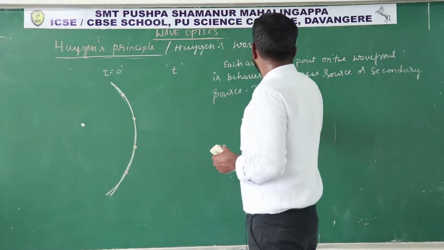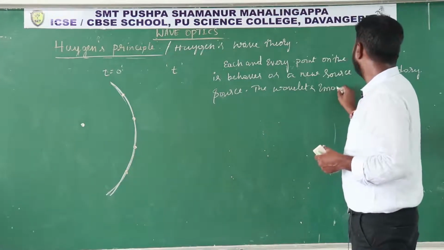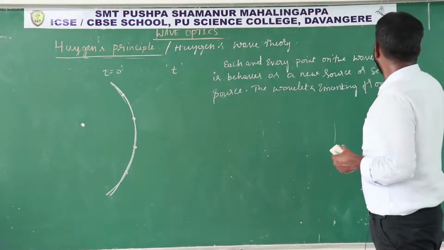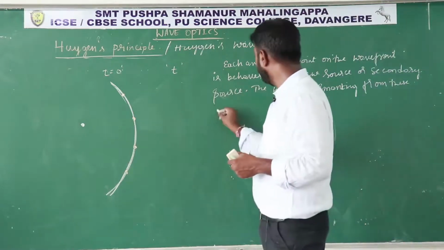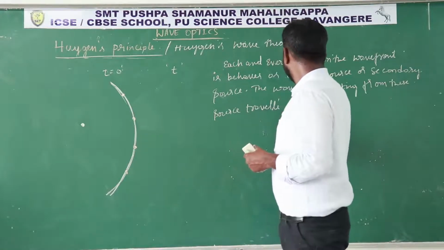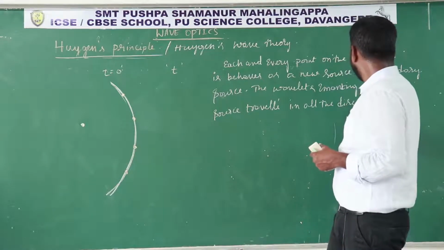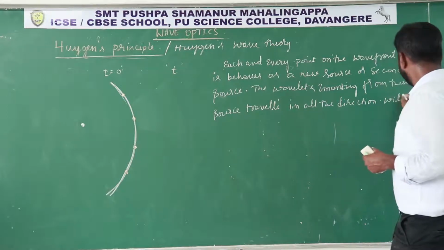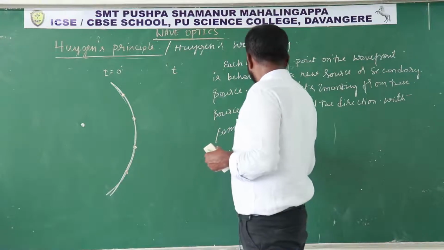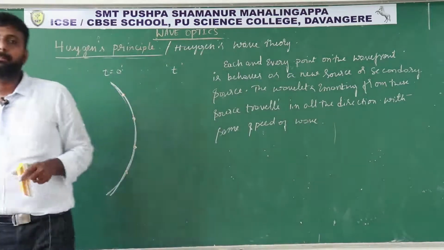The wavelets emanating from these sources travel in all the directions with the same speed of wave. So this is the first point in Huygens principle.